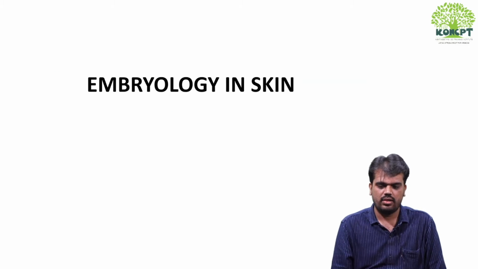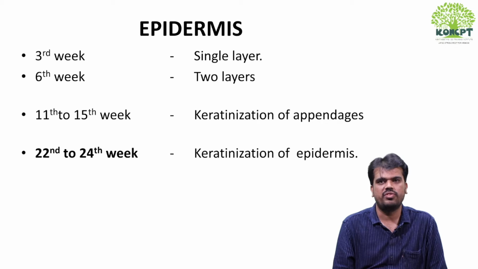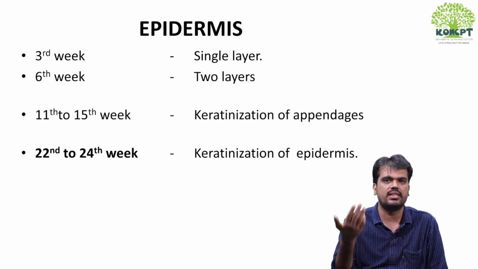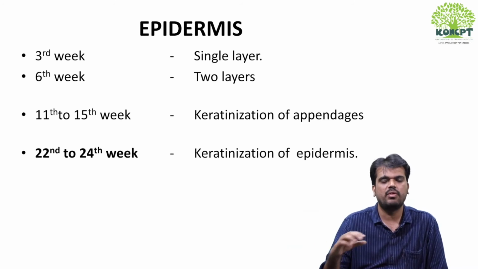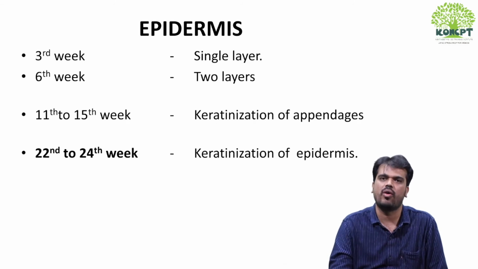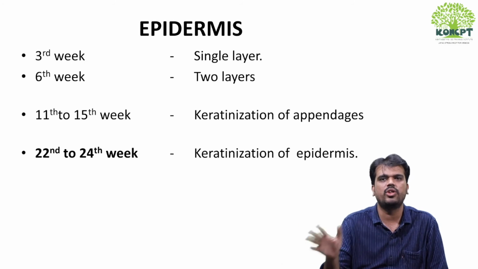When we start with embryology, first we'll see development of epidermis. Development of epidermis starts from the 3rd week of gestation. So whenever they ask you the question, development of epidermis starts from, your answer is 3rd week. Then what happens in the 6th week? That gets doubled. 3 gets doubled as 6th. So you will get 2 layers. Epidermis will be seen as 2 layers in the 6th week of gestation. Remember like that, 3 gets doubled. So 6th week, 2 layers.